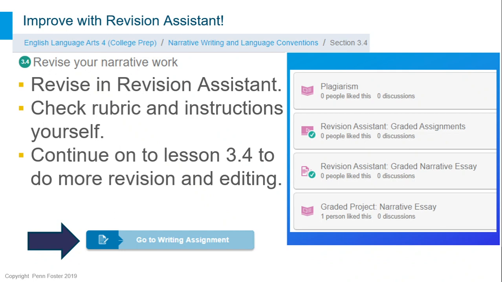Work through Lesson 3.4 as well to do your own revisions and editing. Be sure to review the plagiarism reading assignment also.